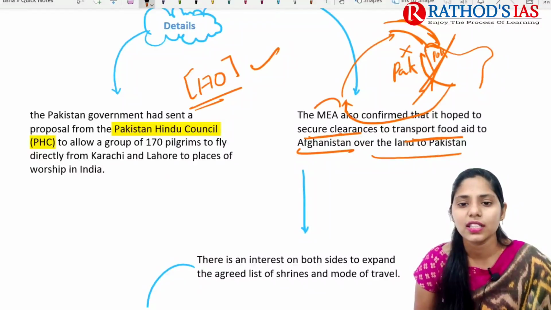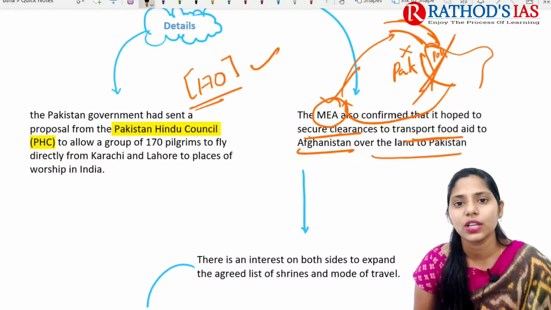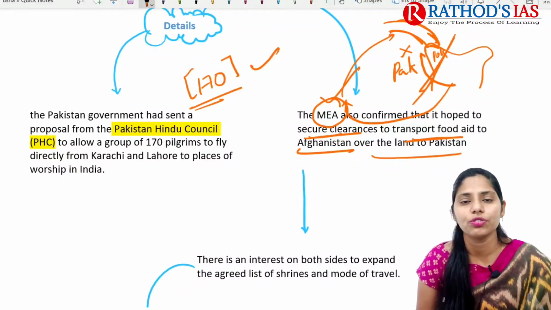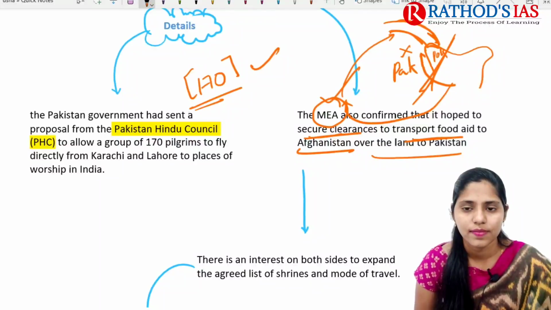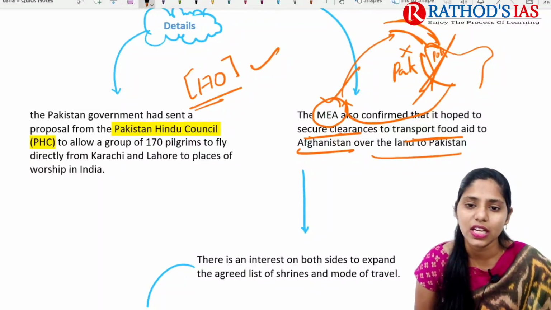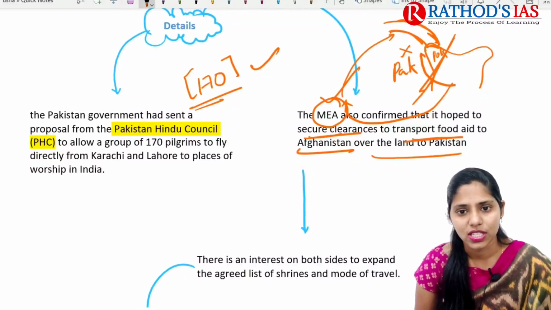Now in this context, the Ministry of External Affairs also confirmed that it is hoping to secure clearances for transporting food aid, because Afghanistan is now facing its worst humanitarian crisis. To provide humanitarian aid we need to reach Afghanistan, and Pakistan's land can be used.